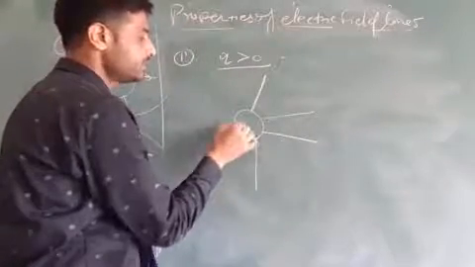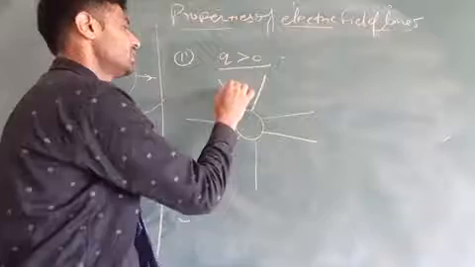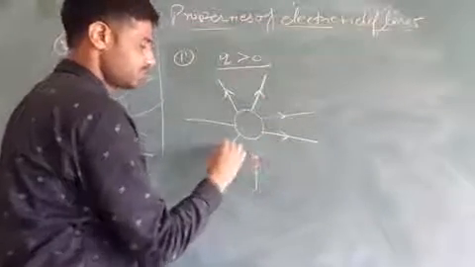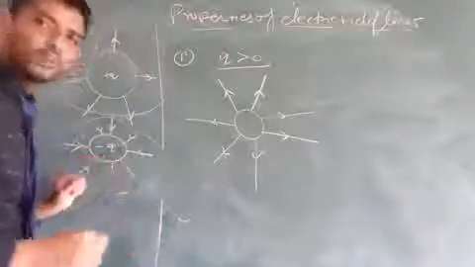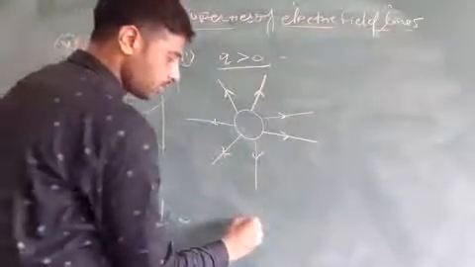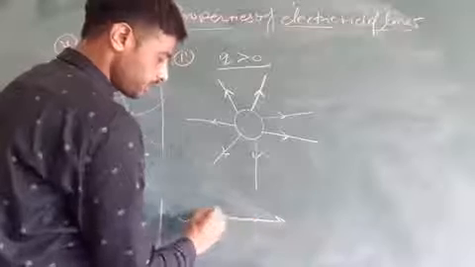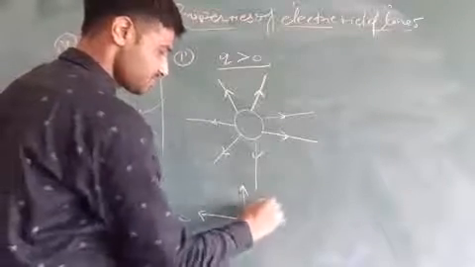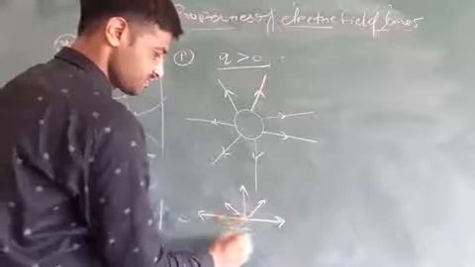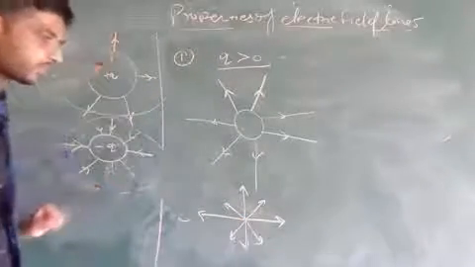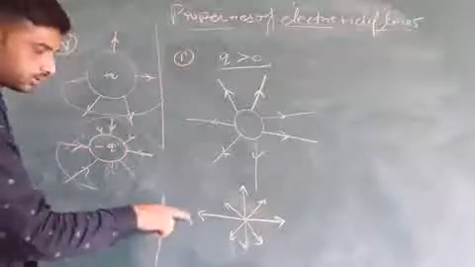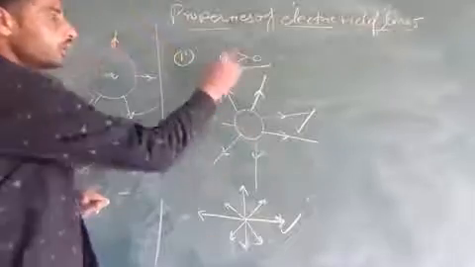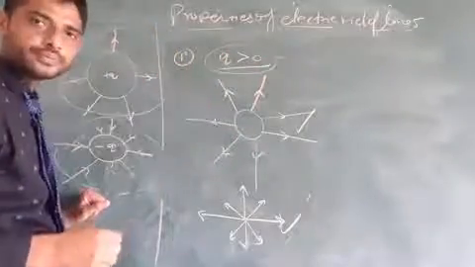It means this is a positive charge. If this is a point charge, you can draw the electric field lines like this. So this is the representation of electric field lines for positive Q charge.